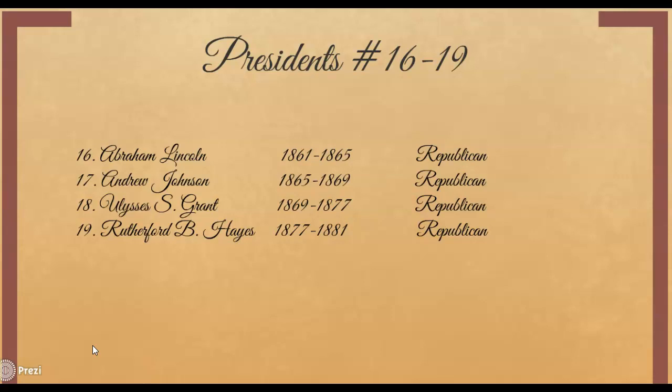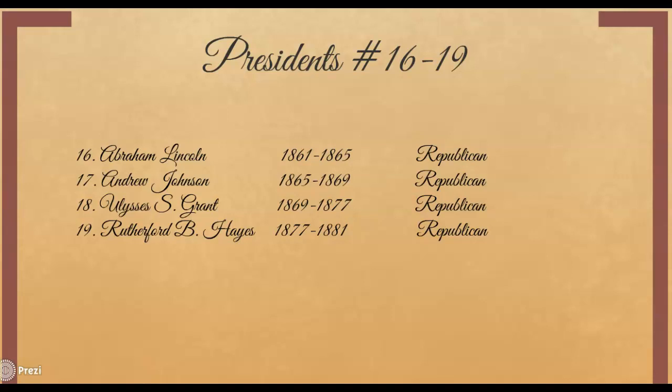He's covered by the time in which the Civil War takes place, and we'll get to that in a later chapter. But he is what we know also as the first Republican to win the White House. We remember talk about Fremont and some of them that ran, but Lincoln is the first Republican president, number 16. After he is assassinated, Andrew Johnson, number 17, takes over for Lincoln, and he finishes out Lincoln's second term.